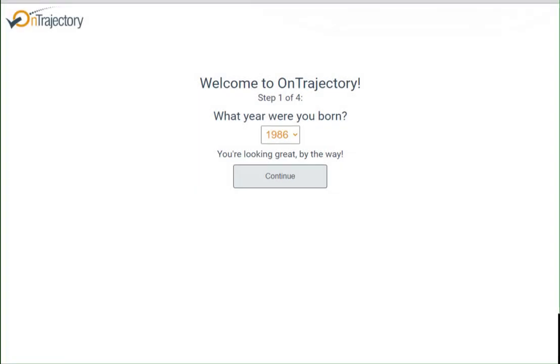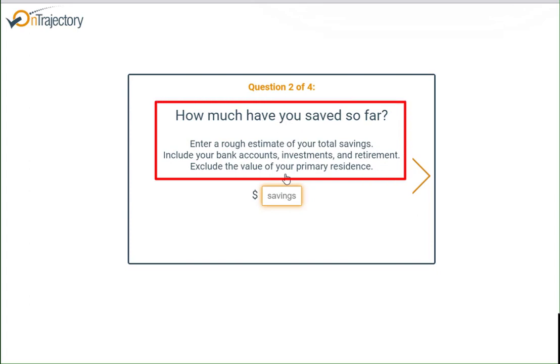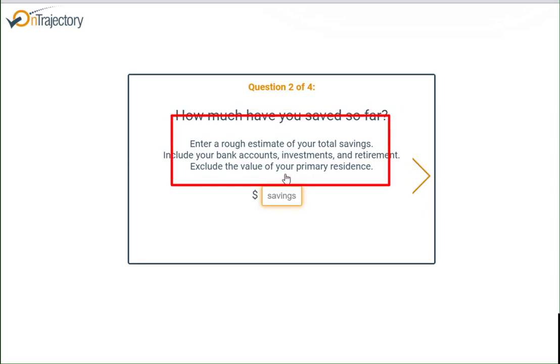When you first log on to OnTrajectory, you're presented with 4 questions to quickly get you started. The first question is simply, what year were you born? The second question, how much have you saved so far? Enter a rough estimate of your total savings, including your bank accounts, investments, and retirement accounts. Exclude the value of your primary residence.